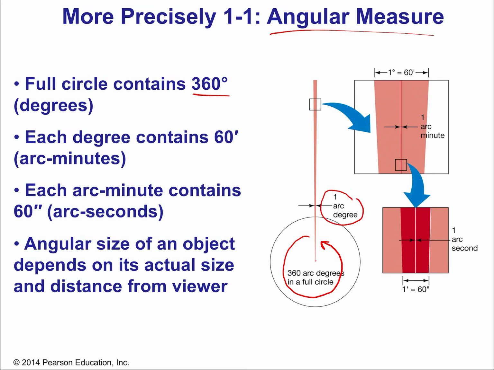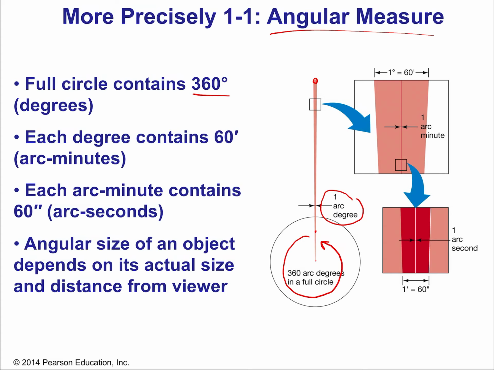And if you look at things that are really far away, you can have a relatively large object that only covers 1 arc degree because it's so far away. If something was close, it'd have to be small, like a little individual dot, like I just drew, in order for it to only cover 1 arc degree. So you see there's a direct relationship between distance and how many arc degrees an object covers in your vision, in the celestial sphere. That's like, how big is the moon? How big is the sun? Well, the moon is much closer than the sun.